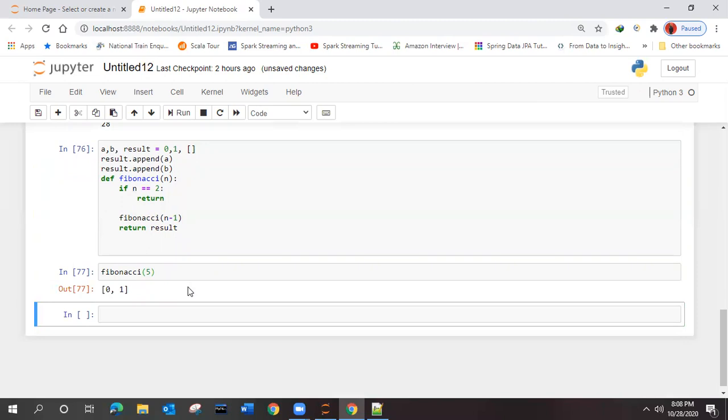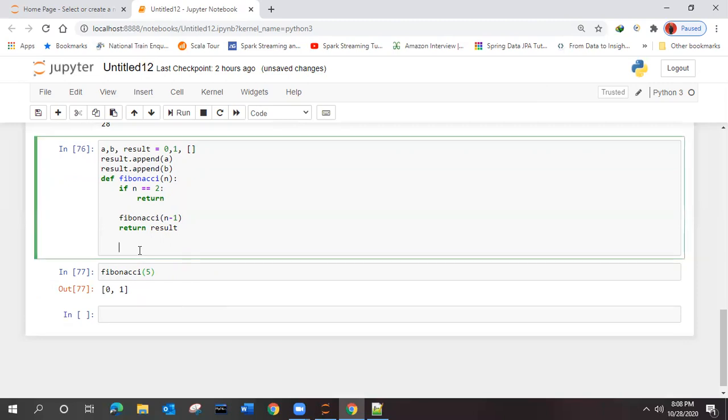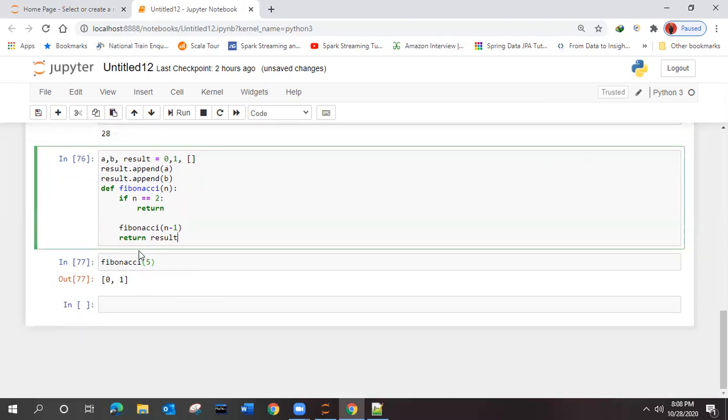We got 0 and something, the first two values, right? That is present inside that list result. But till now, we didn't tell this program that you have to add the first two to form the third. We didn't tell, right? How to tell them?